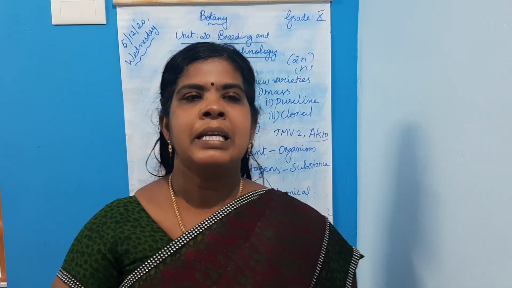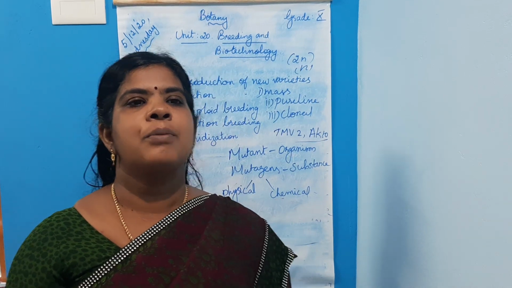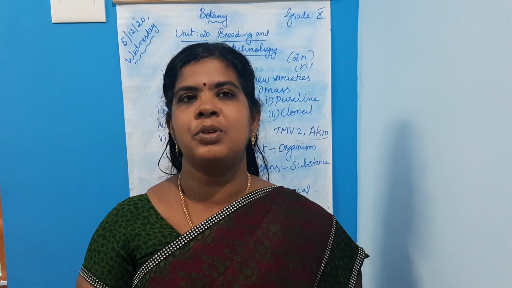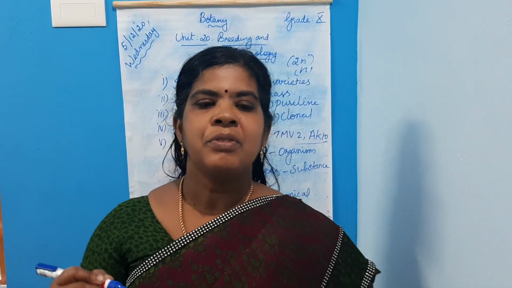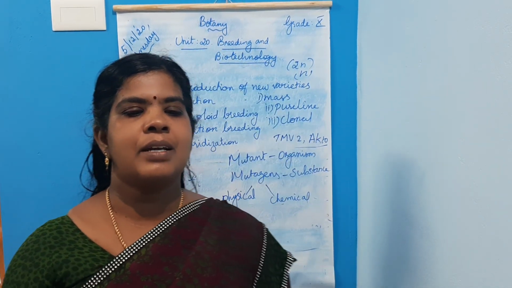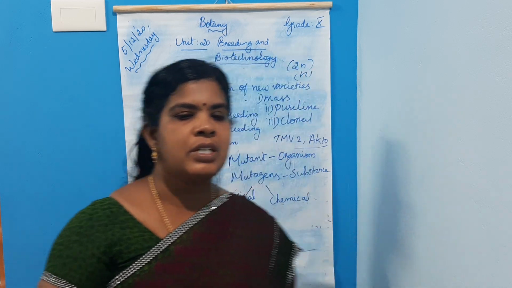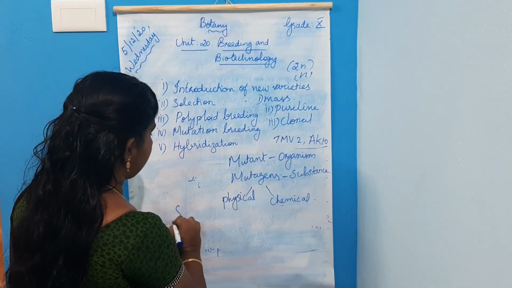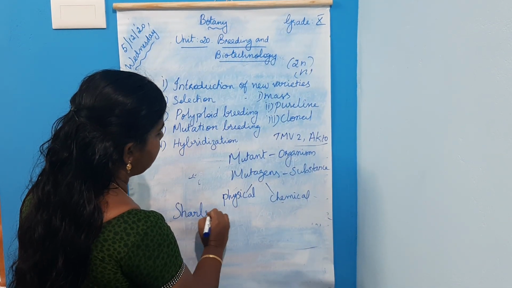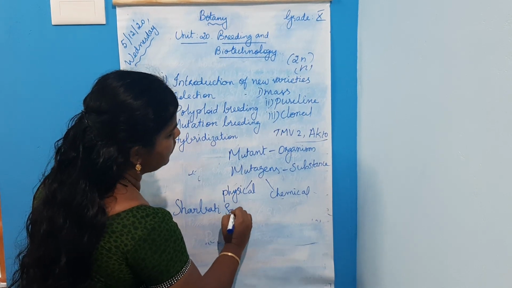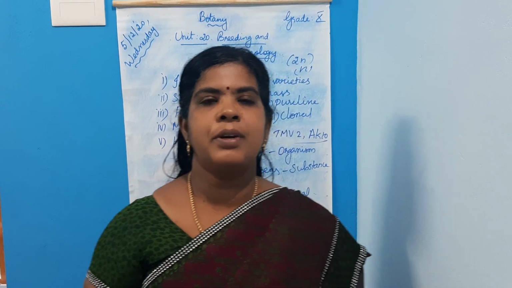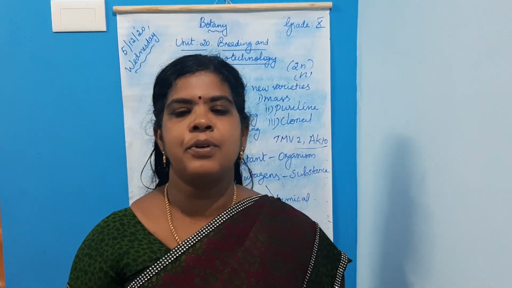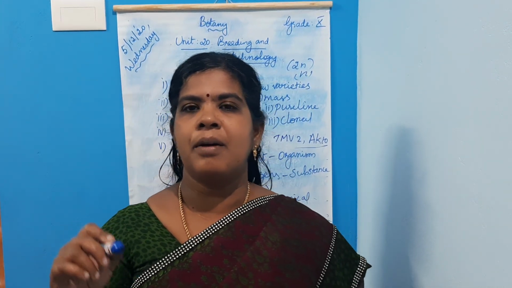Next, achievements of mutation. Through mutation, certain achievements are there. First one is Sharbati Sonora. It's a wheat produced from Sonora 64 by inducing gamma rays.